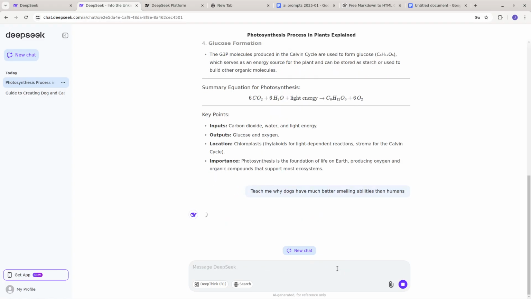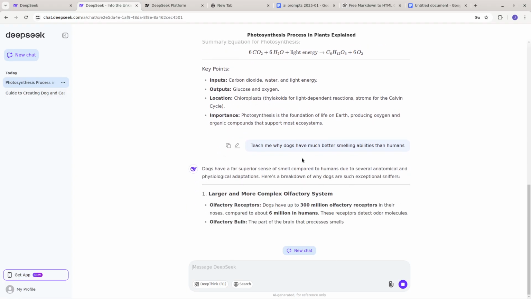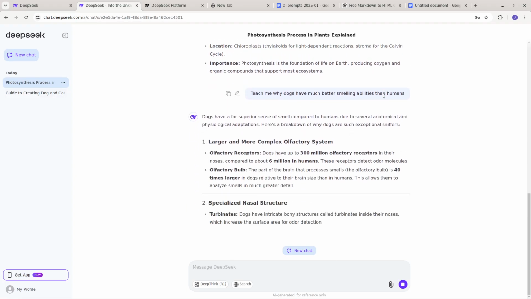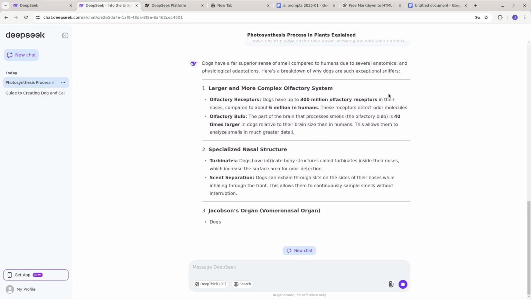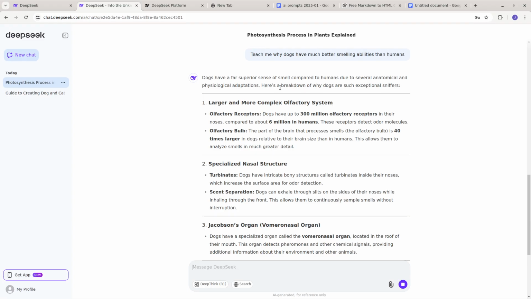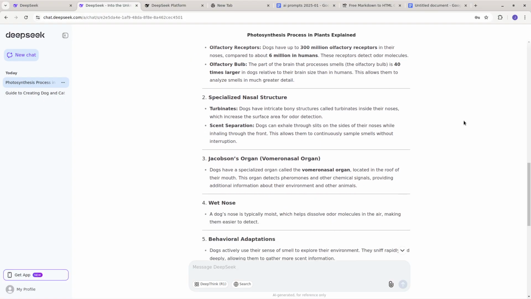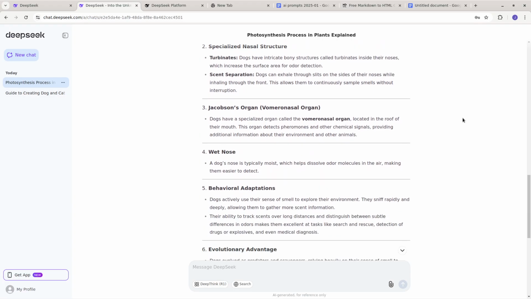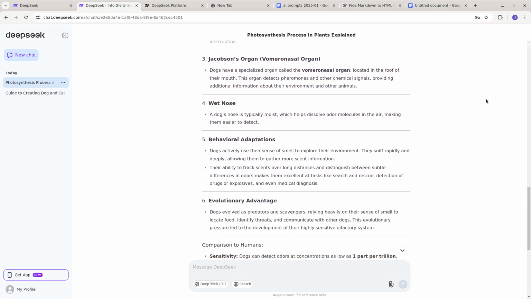So why can they smell better? And I'd like to see, one, if it understands the question, and two, if it can actually give a good answer. And I think it gives a very good answer here. So it's talking about dogs have a far superior sense of smell compared to humans due to several anatomical and physiological adaptations. So I think this is very good. And if you're interested to learn, DeepSeek is really a great place to learn.